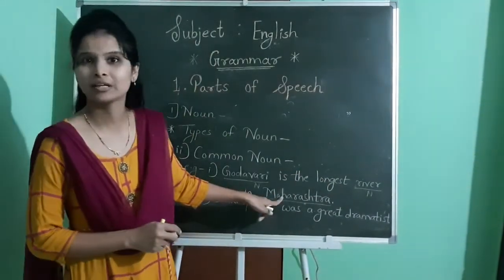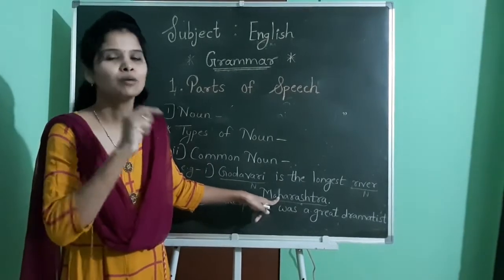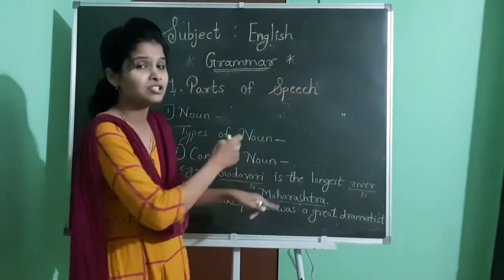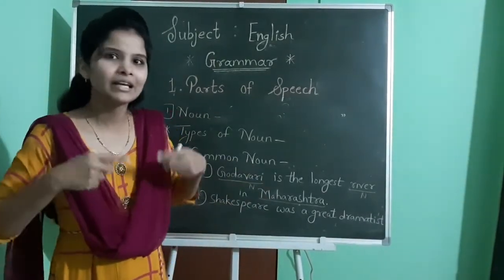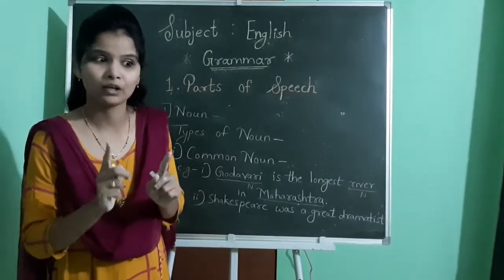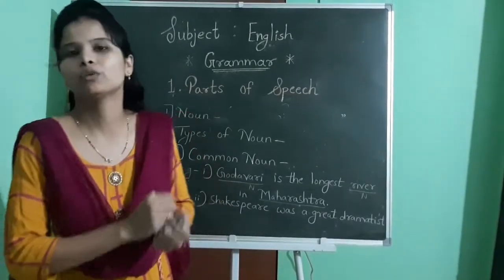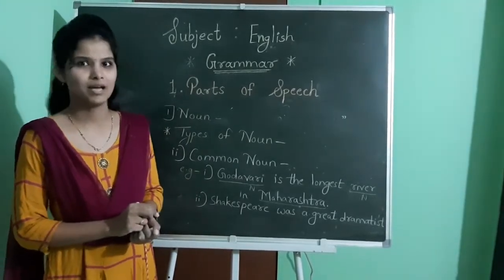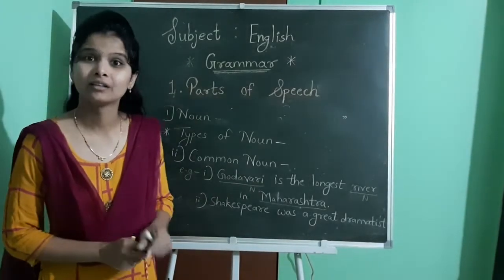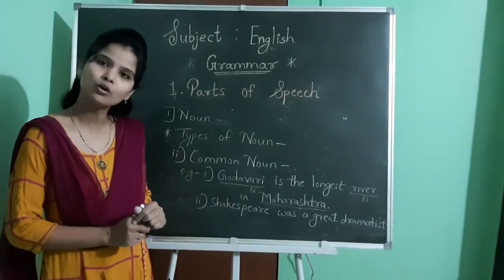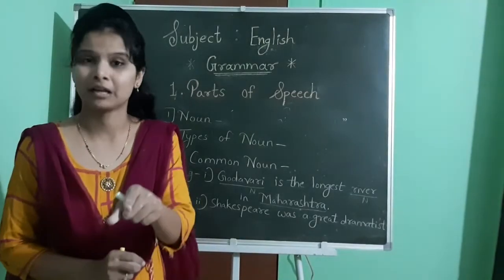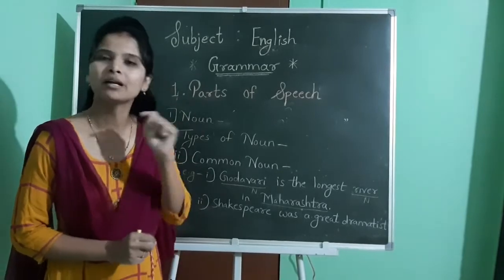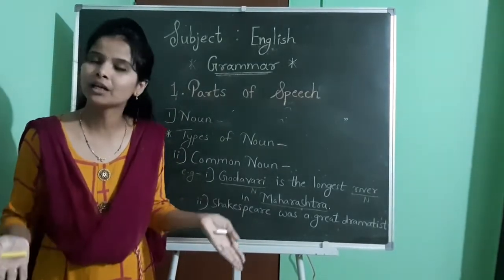See, Maharashtra. Maharashtra is the name of a state. Yes, there are many states, no? Kerala is there, Madhya Pradesh is there, like this. Maharashtra is also there. So why am I telling this to you? Because you have to remember that where you refer to a particular name, that name is proper. It can't be a common noun. So Maharashtra is a proper noun. But if I write "state of Maharashtra" and underline "state", then "state" will be a common noun, because state is a commonly used word.